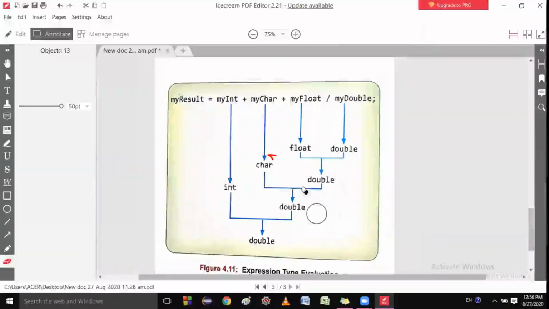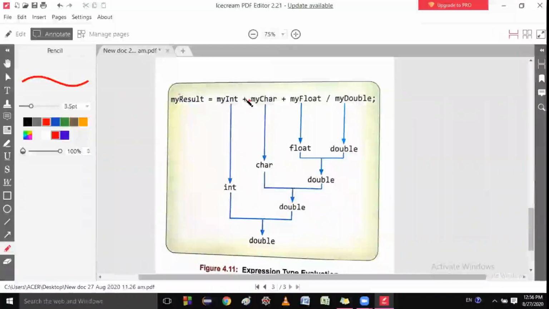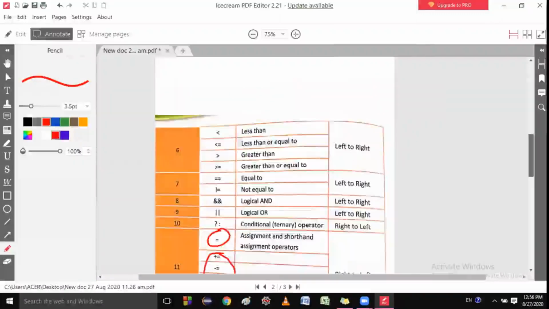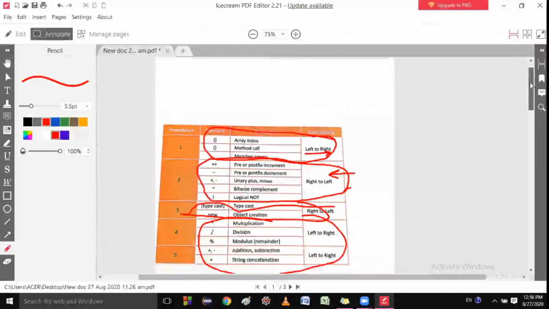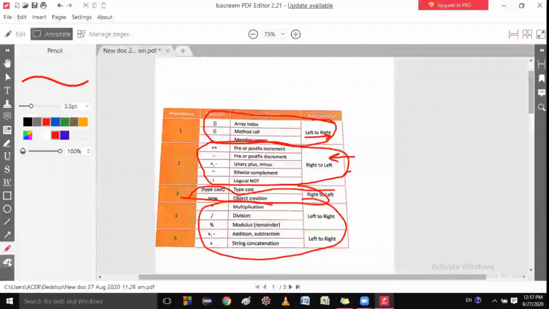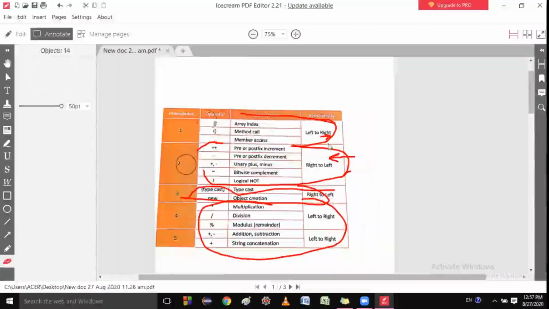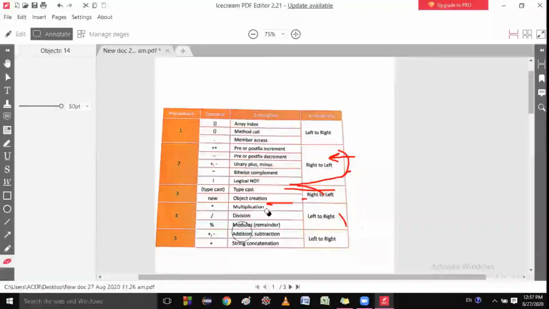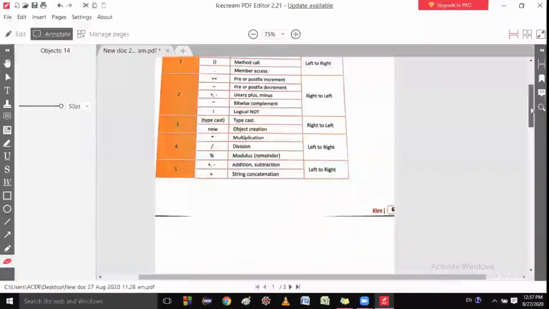So students, basically you know that plus and division, which operator has the highest precedence? Can you tell me? Let me show you the precedence also. Let me delete everything so that you can see it properly. Can you tell me whose precedence is greater in that equation?